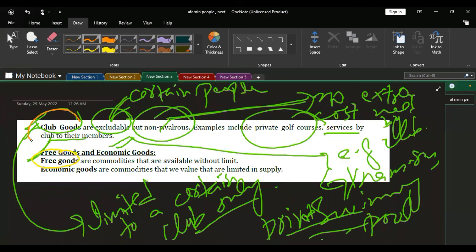And the last one is club goods. Club goods are those goods whose benefits are limited to the club members only. And finally, there are free goods, those goods for which we do not need to expend our money. Economic goods are those goods for which we need to expend our money.